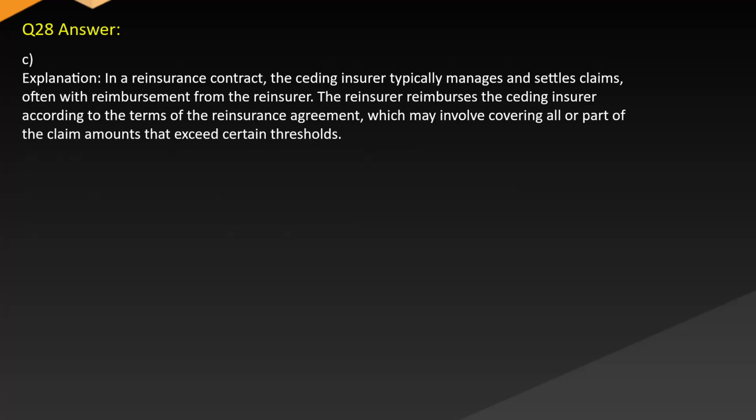Answer C. Explanation. In a reinsurance contract, the ceding insurer typically manages and settles claims, often with reimbursement from the reinsurer. The reinsurer reimburses the ceding insurer according to the terms of the reinsurance agreement, which may involve covering all or part of the claim amounts that exceed certain thresholds.